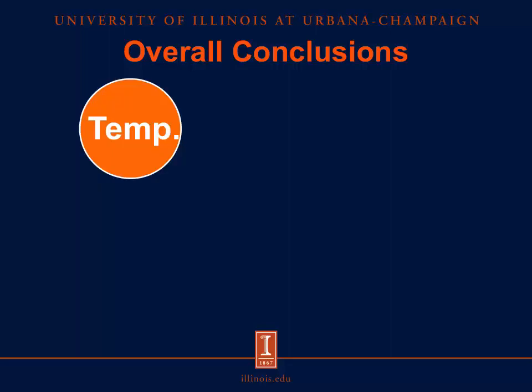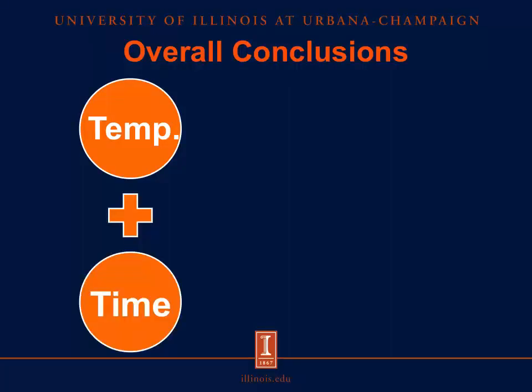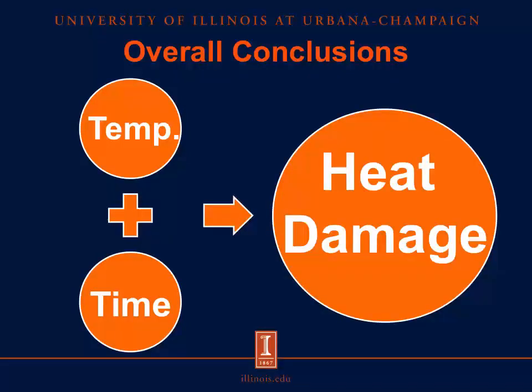So if we interpret these results with respect to our objectives, we see that the Maillard reaction is certainly a factor of temperature, as we saw differences between our low temperature treatments and our high temperature treatments. But also we saw it's a factor of time, with the reduction in digestibilities as our time increased. And so when considering time and temperature, it forms a very simple equation. The Maillard reaction and heat damage is really the effect of both time and temperature, and so both of these need to be considered when we're trying to quantify its effects.